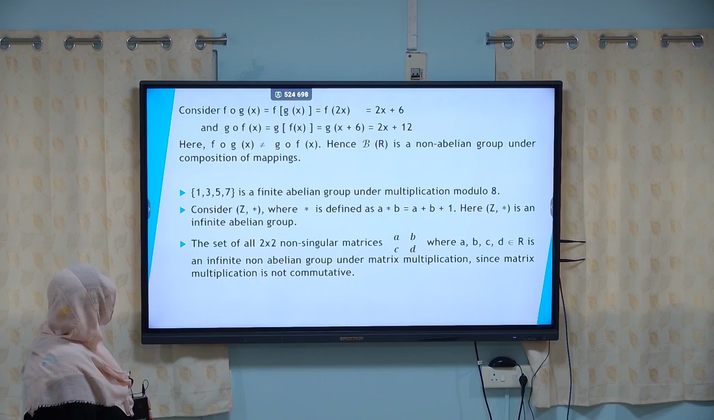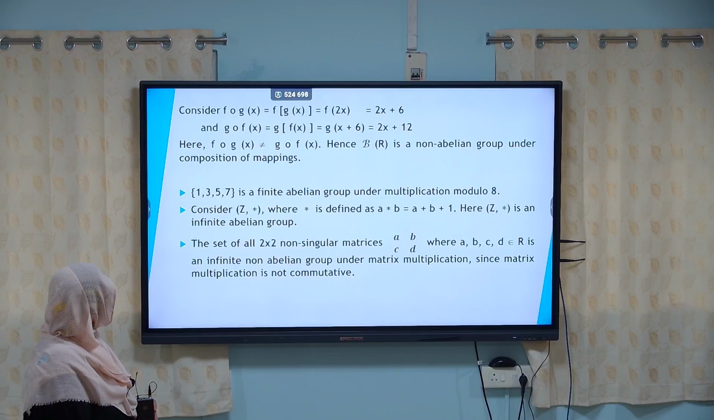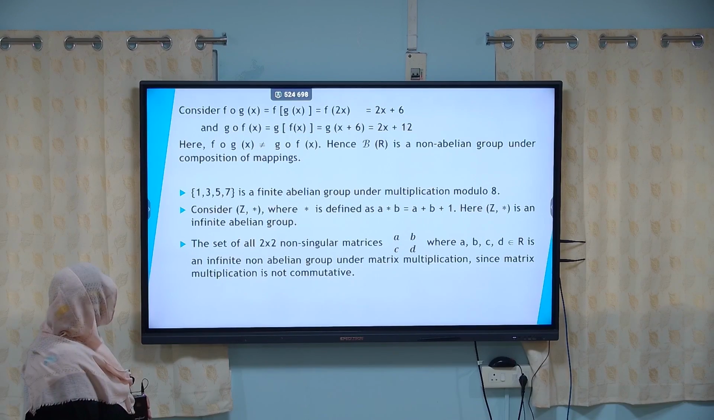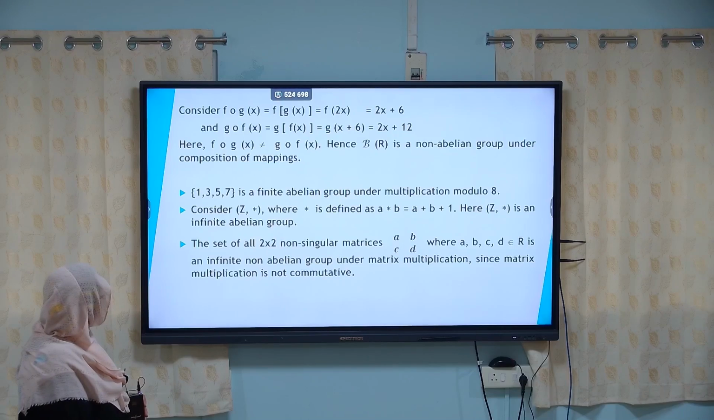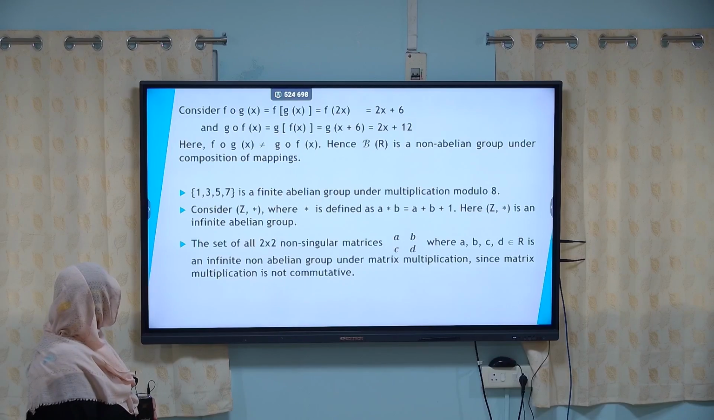Consider f composite g of x, that is f of g of x, that is equal to f of 2x, that is equal to 2x plus 6, and consider g composite f of x, that is g of f of x, that is equal to g of x plus 6, that is equal to 2x plus 12. We find that f composite g of x and g composite f of x are not the same. Hence we say that script B of R is a non-abelian group under composition of mappings.